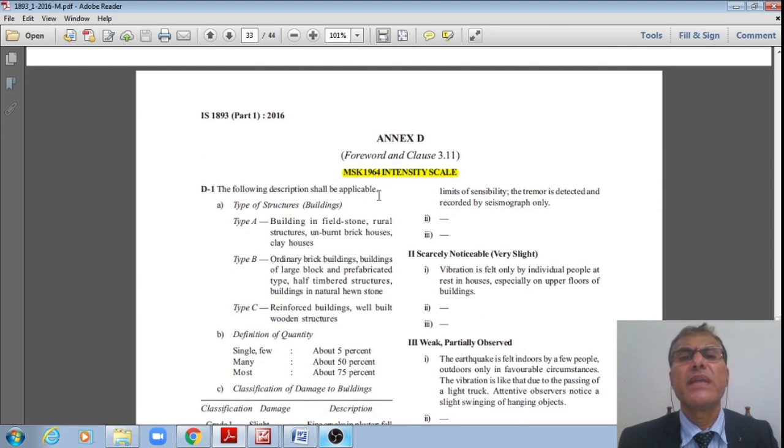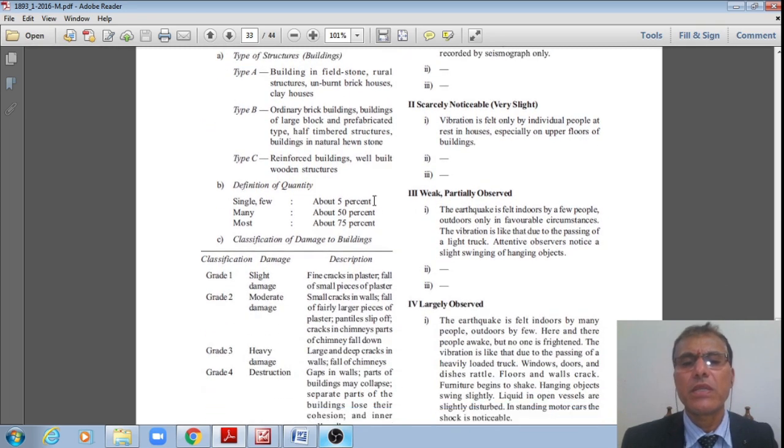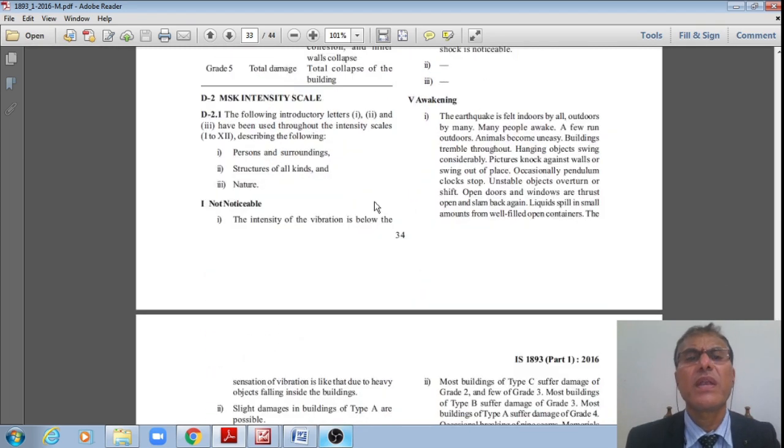And the next one, Annex D, gives the MSK 1964 intensity scale. Students, just go through it on your own, I will not discuss it.